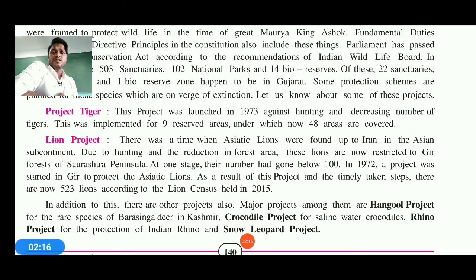So a project started in Gir to protect the Asiatic lion, and as a result of this project and timely care, it has shown a good effect, that today we have 523 lions according to the lion census held in 2015. So I hope in 2021 it may be 1000.